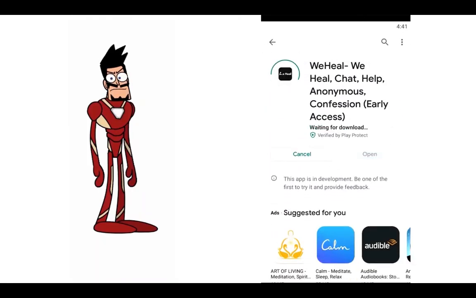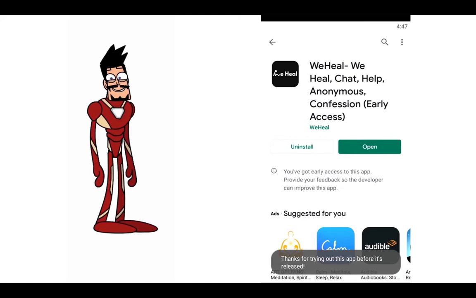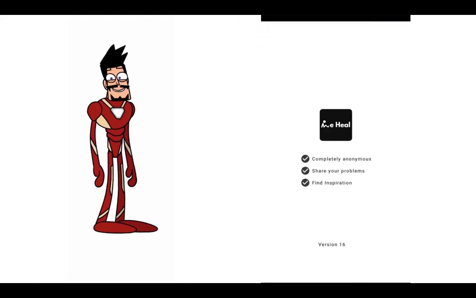The app is of hardly 19 MB, so it might be very light on your mobile. So let's just quickly install it. Right, so now it's installed, and let's quickly open it up. So now again it says it's completely anonymous. My internet is a bit slow, so it might just take a few seconds.